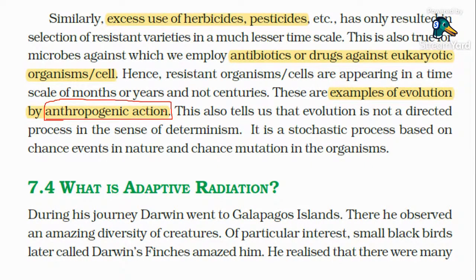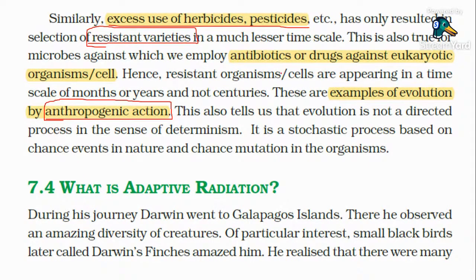That is, these organisms have got an ability that nature has given them, or nature has selected naturally; the evolution has happened in these animals. Excess use of herbicides and pesticides has only resulted in selection of resistant varieties. So as their body also synthesizes substances, this is used for killing us, so we have to be resistant. So they produce separate substances by which they can take resistance against them, right?